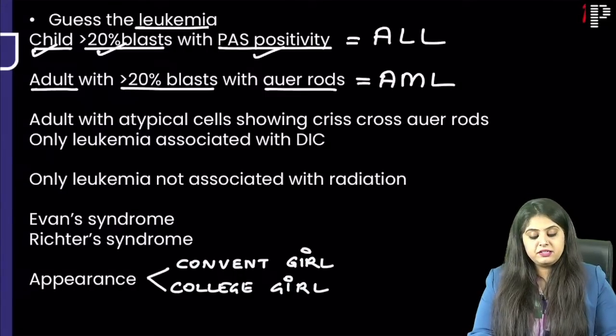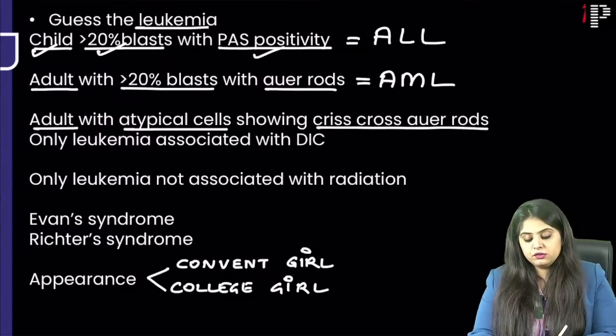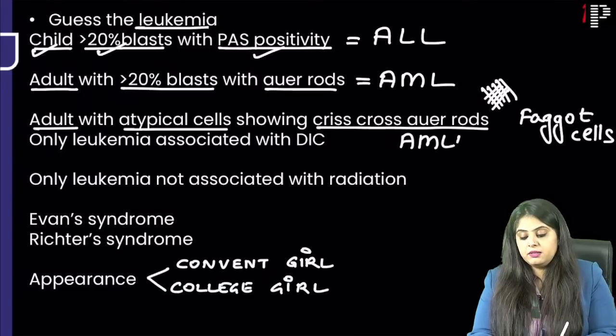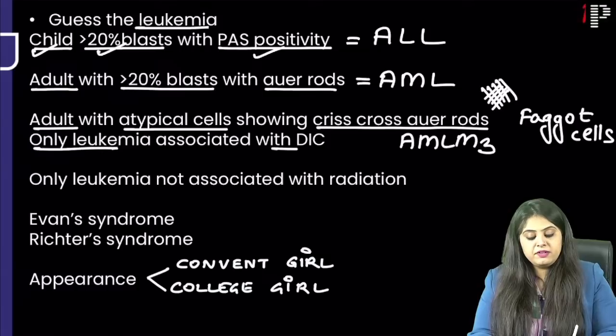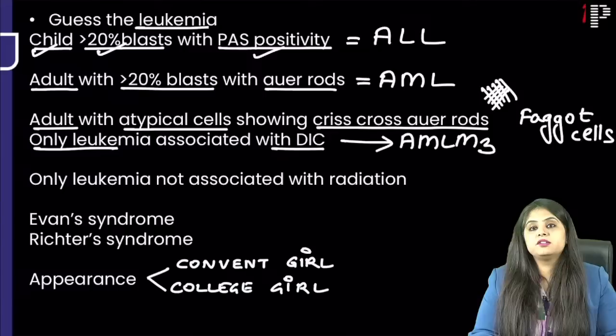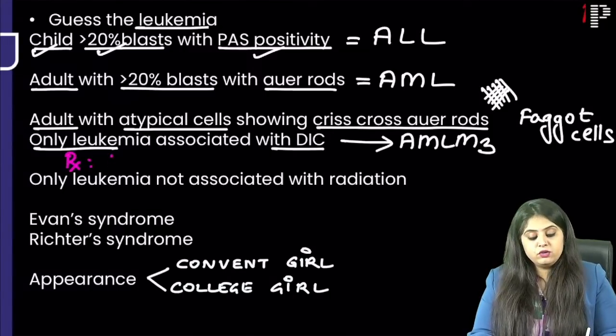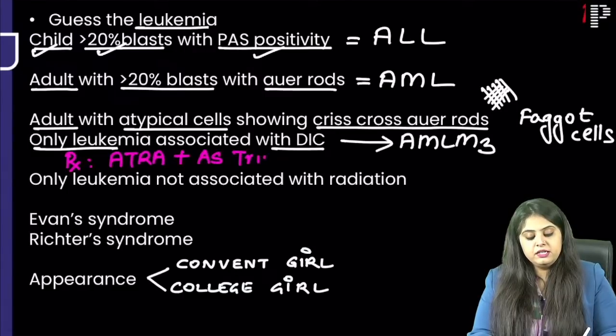Now listen carefully, if there is an adult with some bad looking cells showing crisscross or rods, what does that mean? Crisscross or rods will mean there is going to be formation of faggot cells, or so many Auer rods, seen in AML M3. Perfect. And the only leukemia with DIC, disseminated intravascular coagulation, is also AML M3. Tell me the treatment of AML M3. It is going to be all trans retinoic acid plus arsenic trioxide. ATRA plus arsenic trioxide, they ask its treatment.